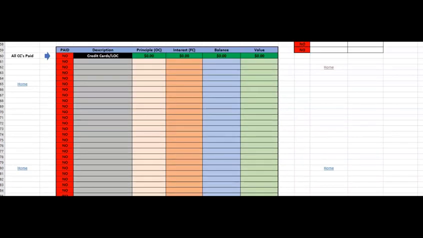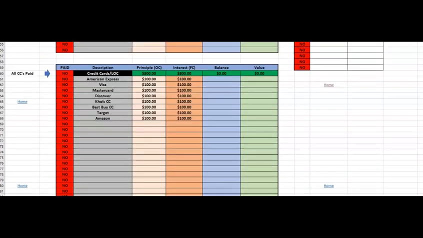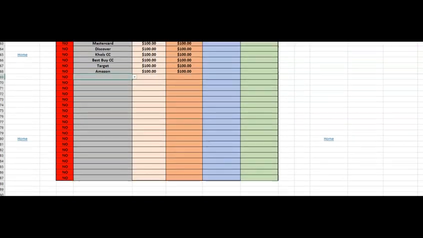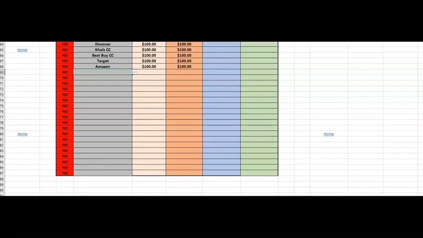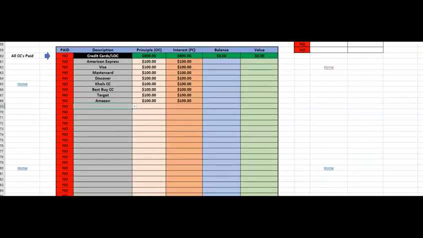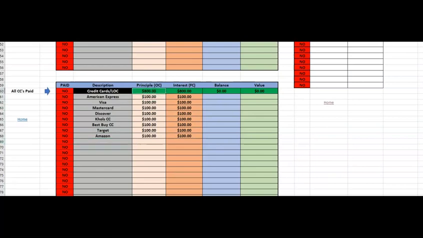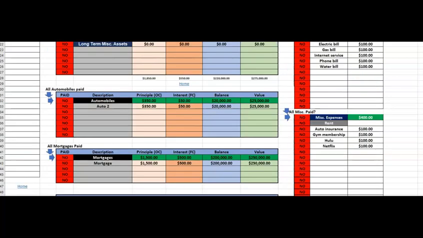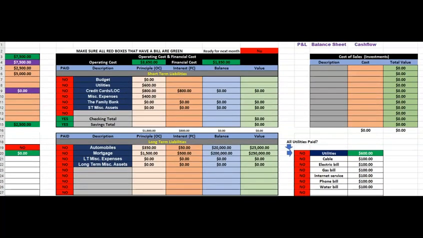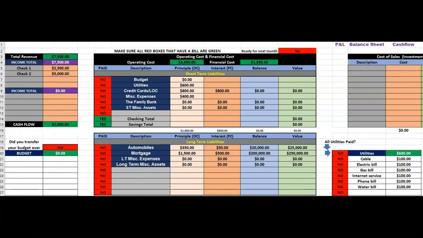So let me add some credit cards in here. I added a few credit cards here: Kohl's, Best Buy, Target, Amazon. I left this credit card section, if you got more than, I don't know how much this is, about 25 of them, you might have to condense some of them, but people do have that many. So this will add up, or it gives us our totals. I'm going to do the values here in a little bit. So now we have a cash flow of 2,500. It's recording the total principal and interest.